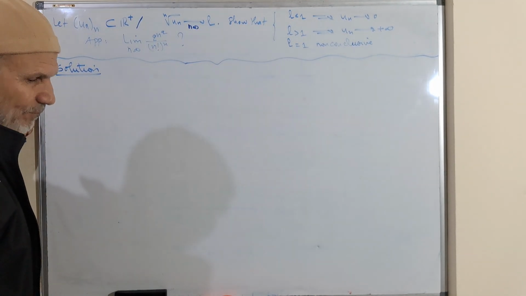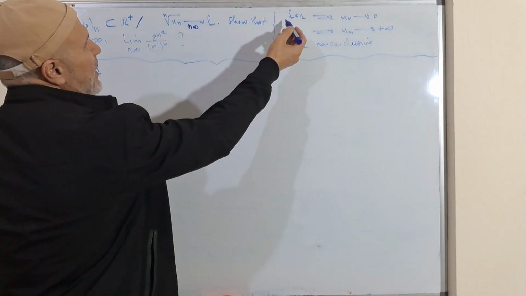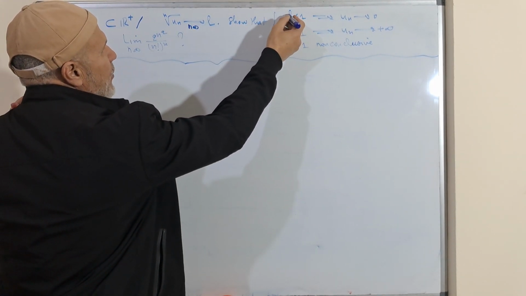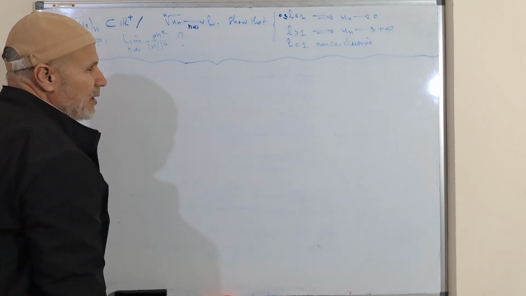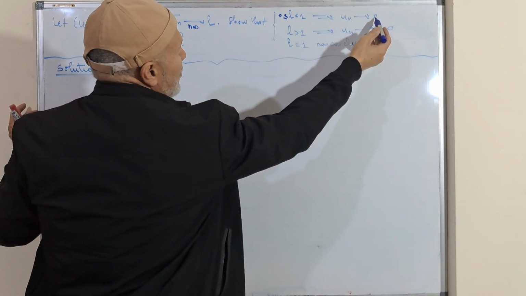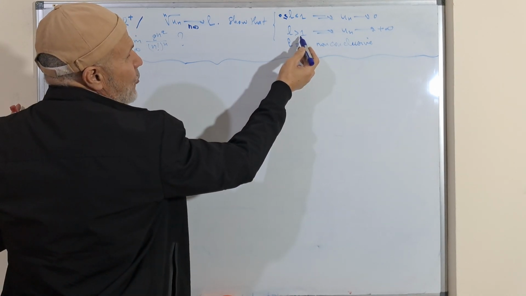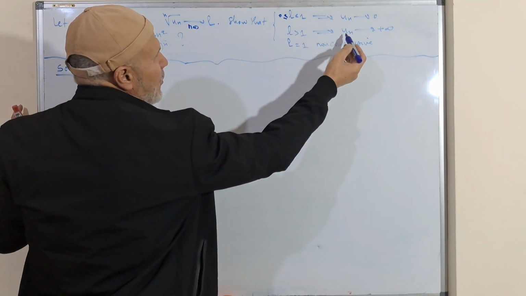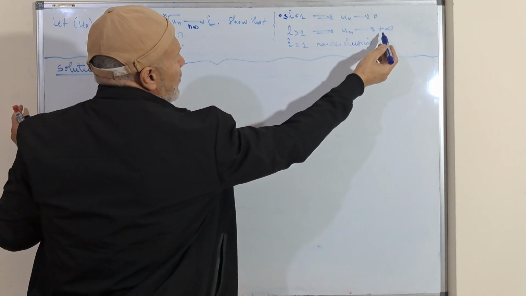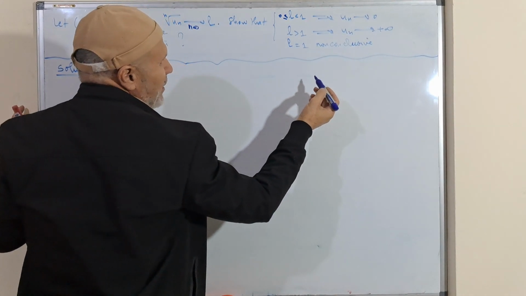Show that if the limit L is less than 1 and greater than or equal to 0, then Un converges to 0. If L is strictly greater than 1, the sequence Un converges to plus infinity.